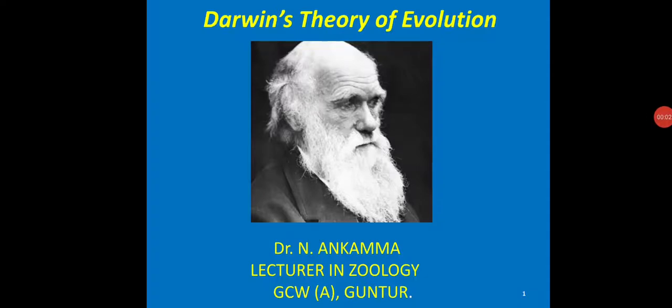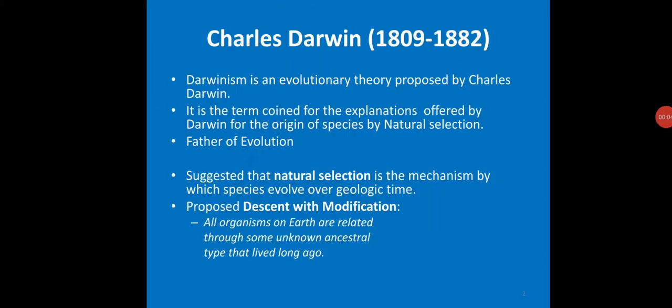Dear students, today let us learn about Darwin's theory of evolution. Darwinism is an evolutionary theory proposed by Charles Darwin. It is the term coined for the explanations offered by Darwin for the origin of species by natural selection. Darwin is considered the father of evolution. Here, Darwinism does not exactly mean what evolution is, but it explains how evolution might have occurred in nature.